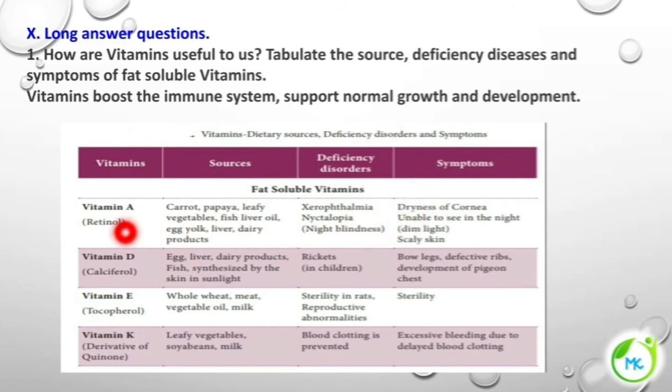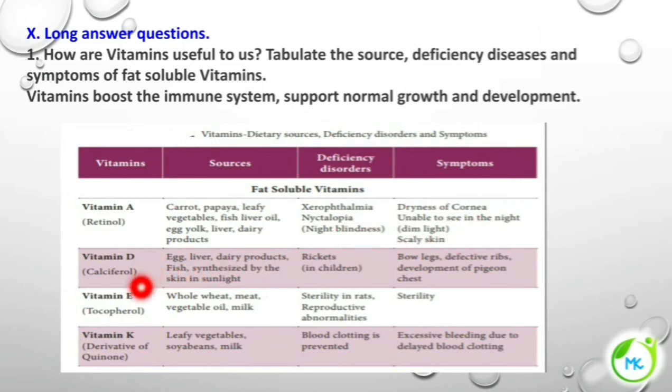Vitamin A is referred to as retinol. It is found in carrot, papaya, leafy vegetables, fish liver oil, etc. Deficiency disorders are xerophthalmia and nyctalopia, night blindness. Symptoms: it can lead to dryness of the cornea of the eye and being unable to see at night. That condition is called nyctalopia, night blindness.